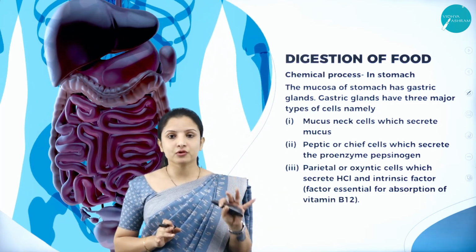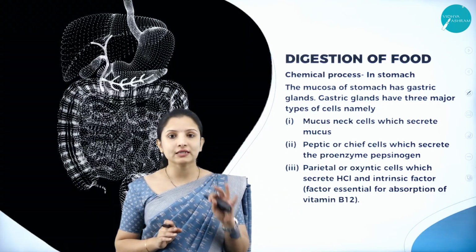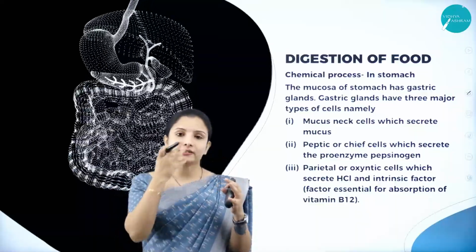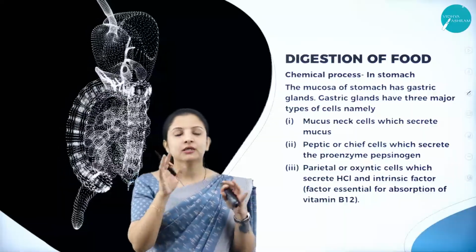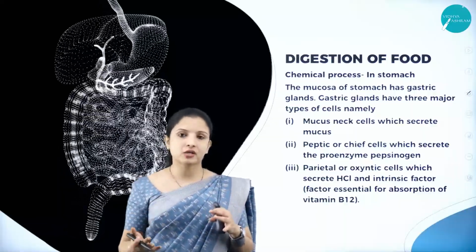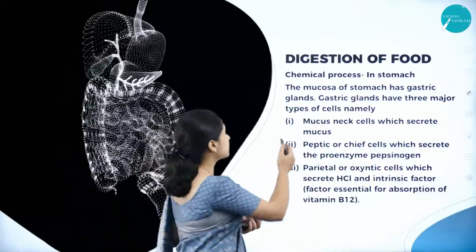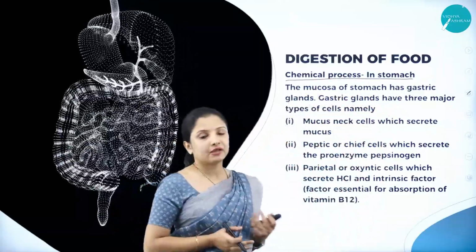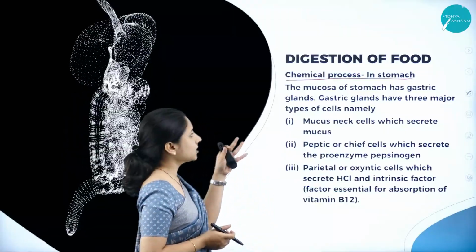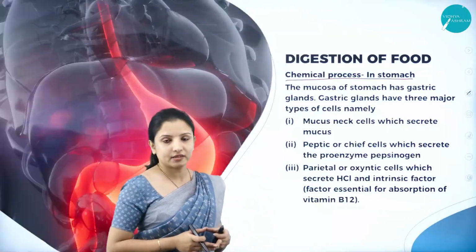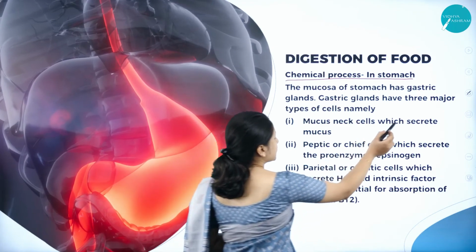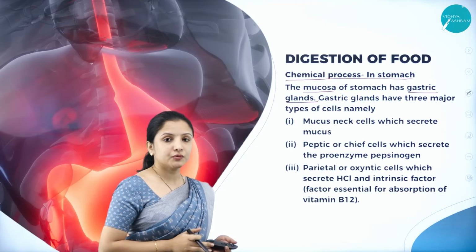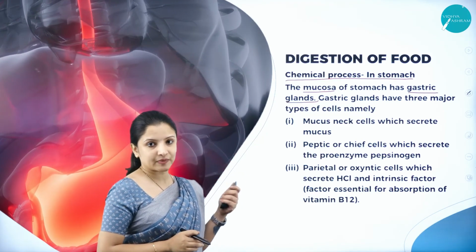Esophagus does not produce any enzyme. So therefore, esophagus doesn't help in the process of digestion. Once the chemical digestion occurs in the mouth, the next place where chemical digestion occurs is in the stomach. So we shall see the chemical digestion process in the stomach. The mucosa that is present in the stomach has gastric glands. Mucosa is a layer of the stomach, and this mucosa has gastric glands present in it.